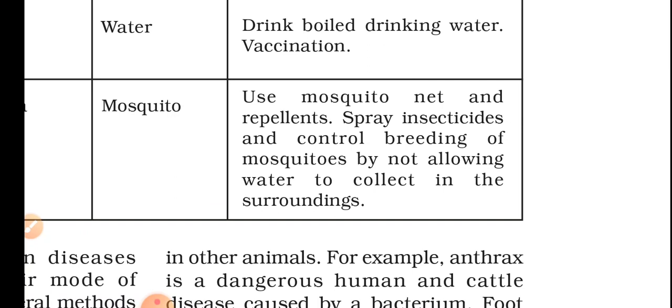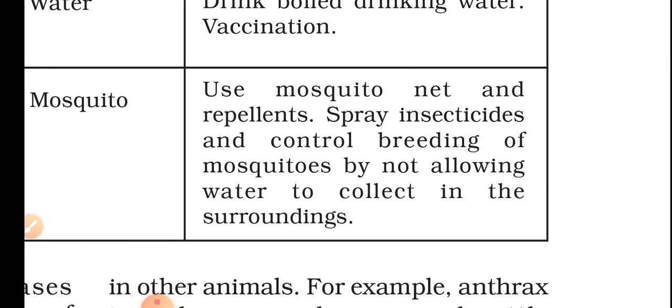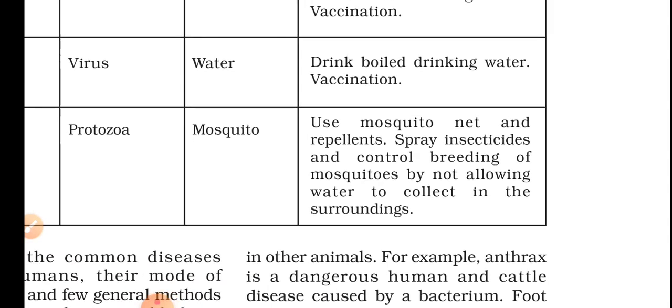Control breeding of mosquitoes by checking water collection. We should not let water collect anywhere for a long period. That should be checked periodically.